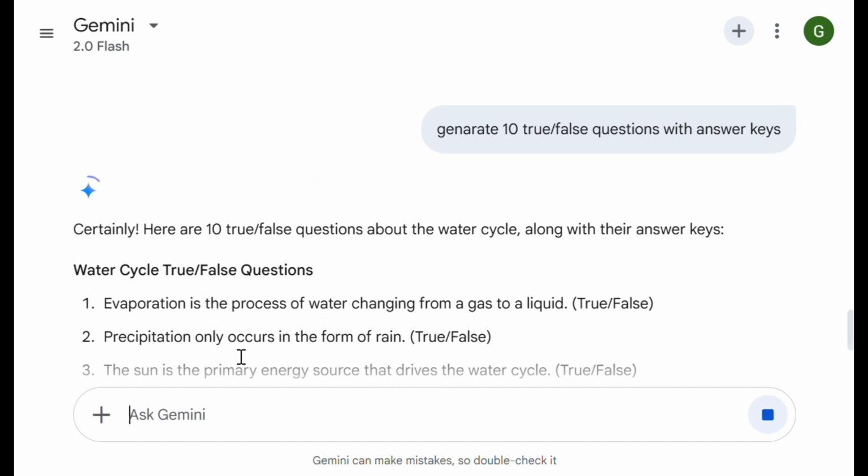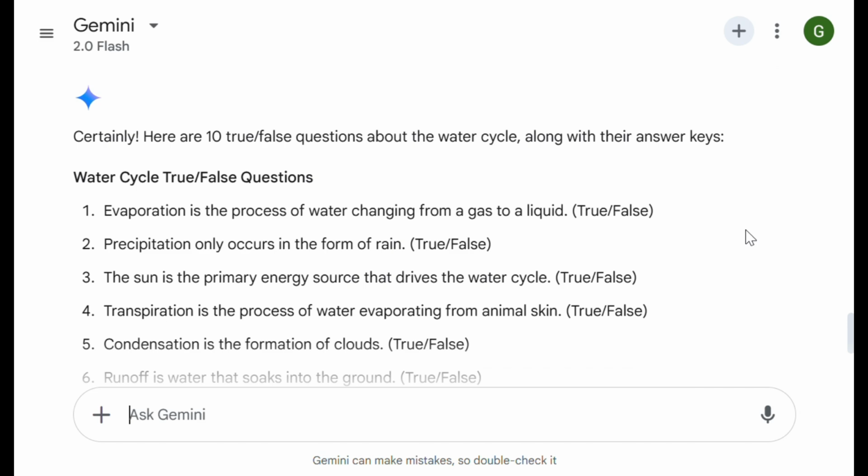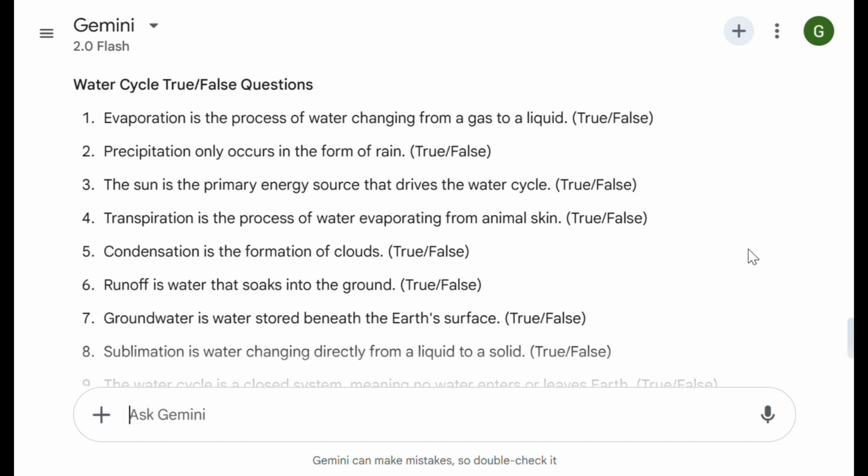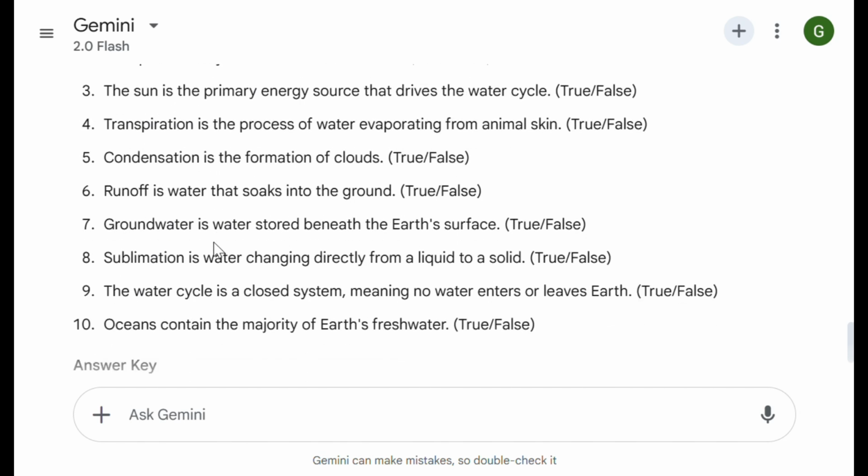Certainly, this is the output. Here are 10 true false questions about the water cycle along with their answer keys. Water cycle true false questions. Evaporation is the process of water changing from a gas to a liquid. True false. Second question, third question, fourth, fifth, sixth, up to 10.